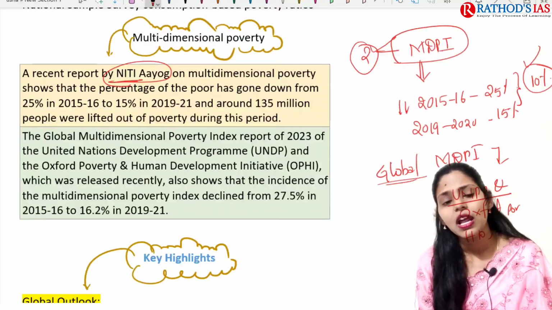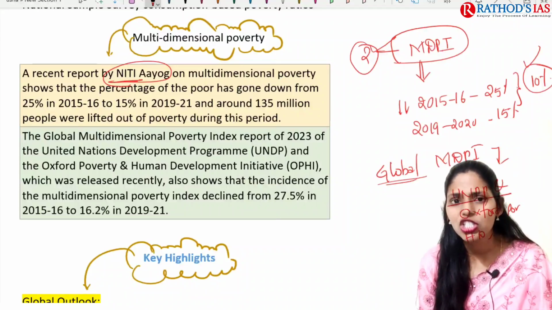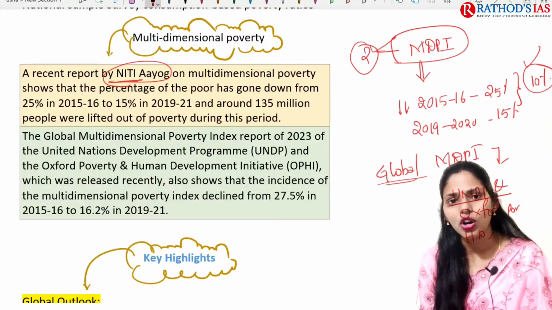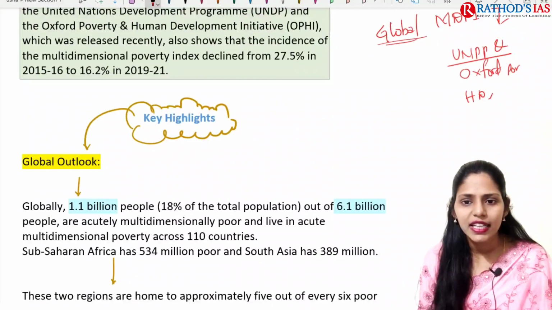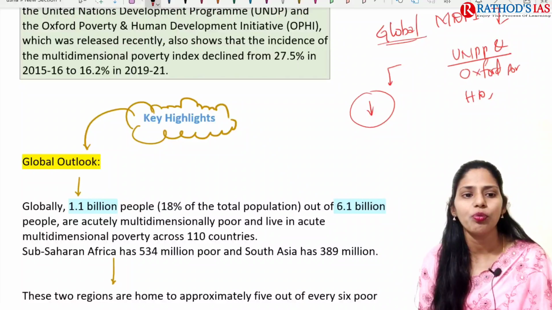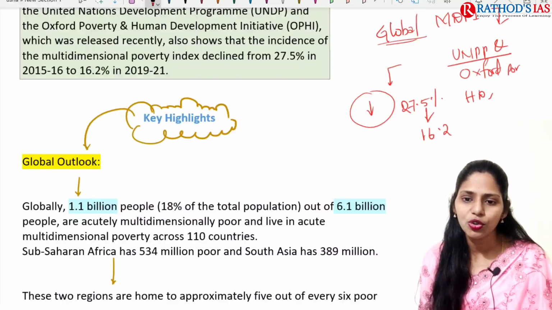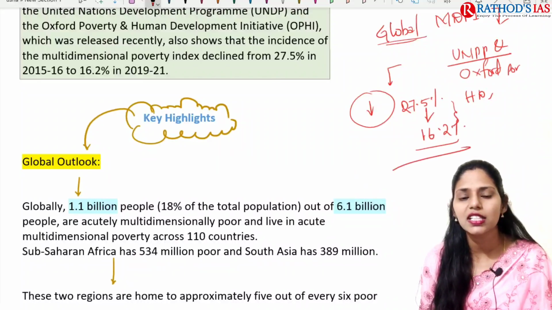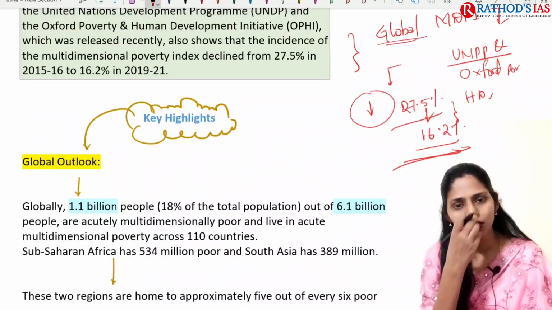This report also said that the incidence of poverty decreased from 27.5% to 16.2%, a drastic decrease of poverty. So these are the two reports given by the author.